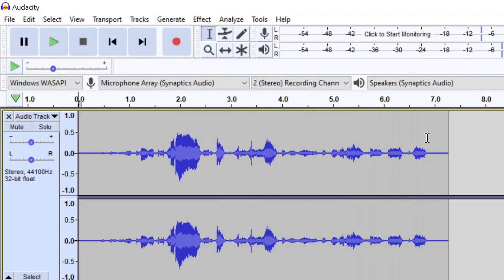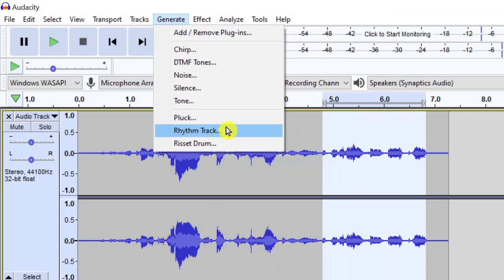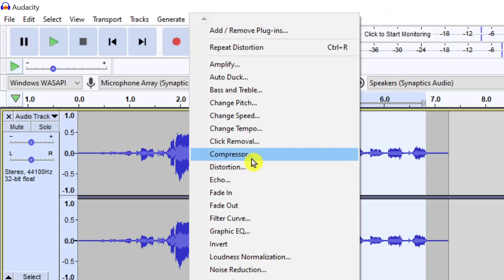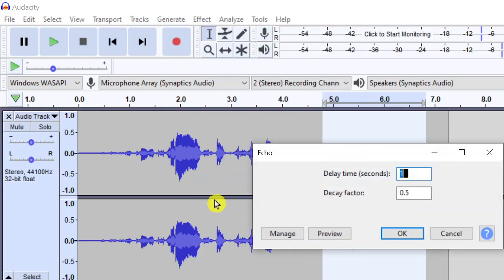All right, and I'll try one more. I'm just going to highlight this area where I want a sound effect to go with my mouse. Go to Effect, and maybe I'll go to Echo. And you can change the delay time and delay factor. I'm just going to leave it in there.